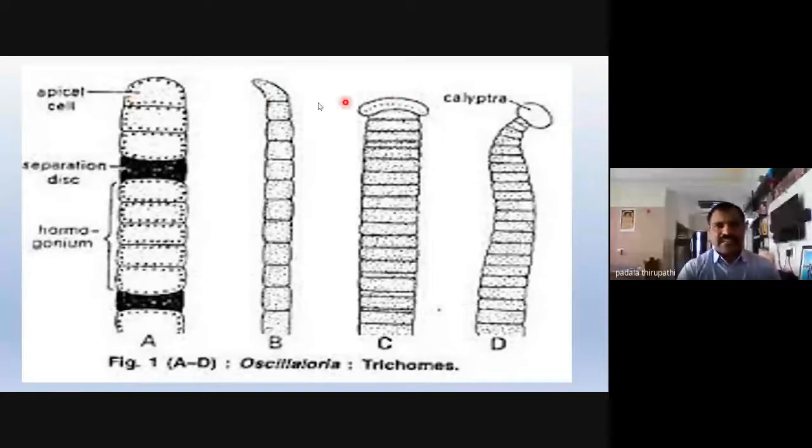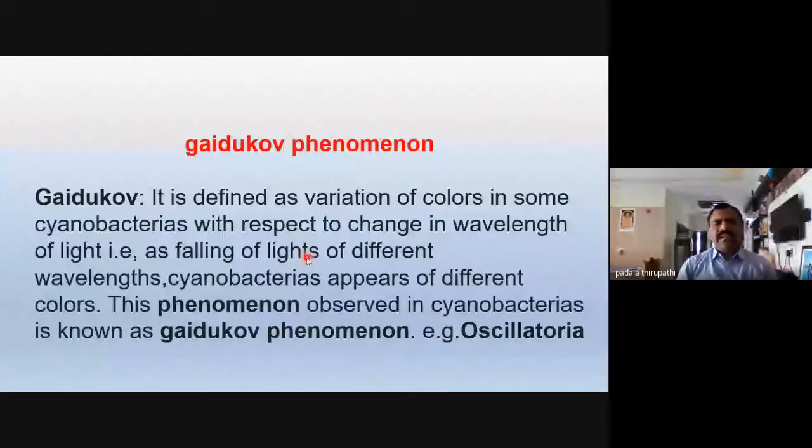The calyptra varies from that of Nostoc or Anabaena. So this calyptra, or apical cell, is a special feature for easy identification of Oscillatoria. And along with this, the dark regions we observe are the disc junctures, or separation discs, also present in Oscillatoria, which are very useful for the fragmentation process, or the making of hormogonia in the reproduction process.